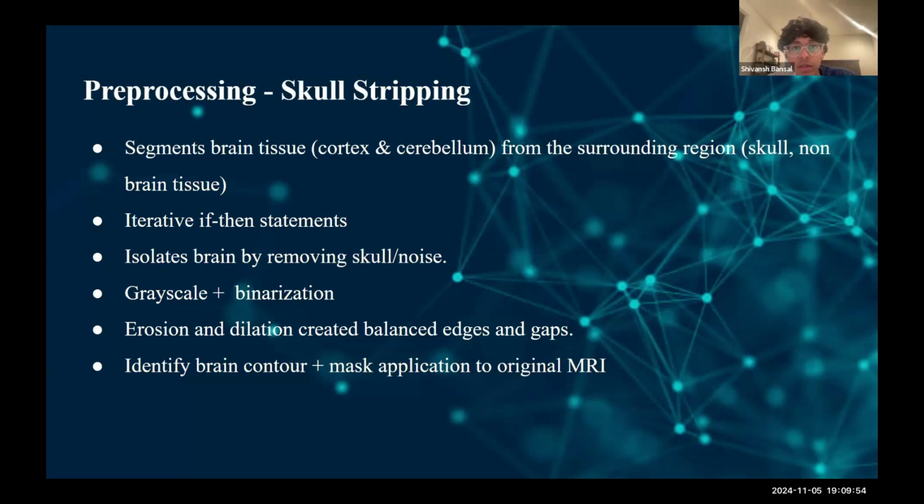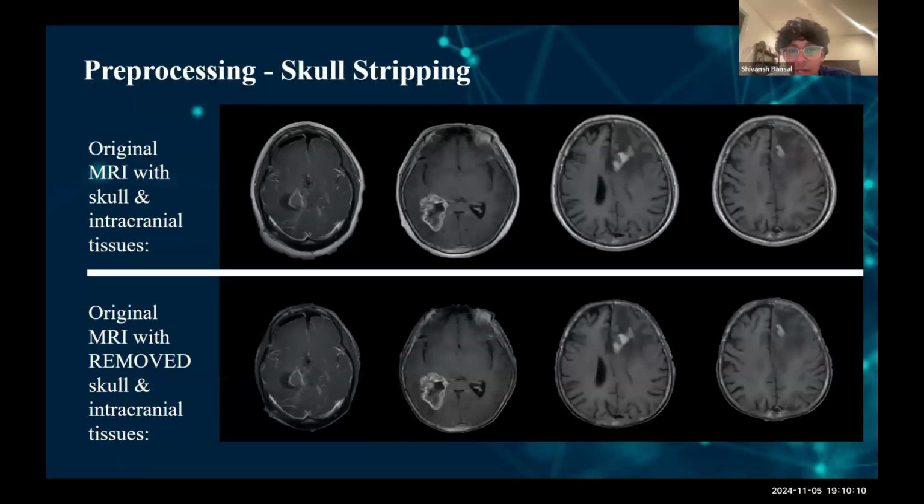Improvements on the skull stripping were implemented to help it run on MRIs of different orientations, lower contrast and quality, and tumors on the edge of the brain. These tumors are of much greater intensity than the brain, so when they're on the edge, the skull stripping originally segmented them out too. As shown in these pictures right here, the skull and intracranial tissues, or the border surrounding the brain, is removed in all four of the results on the bottom. Removing the border helps with the tumor detection, as in most cases, the tumor has the same color gradient as the border, which makes the MMR and QNN algorithm more efficient in processing and spotting the tumor.